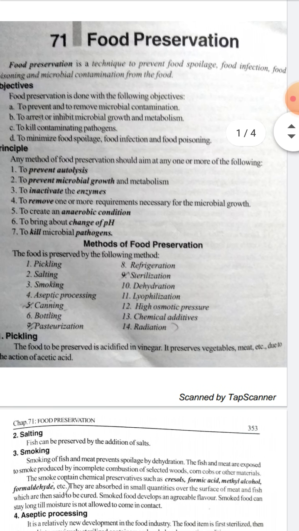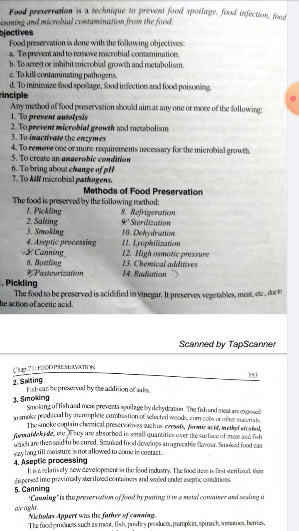So these are the methods of food preservation. We have 14 methods: pickling, salting, smoking, aseptic processing, canning, bottling, pasteurization, refrigeration, sterilization, dehydration, lyophilization, high osmotic pressure, chemical additives, and radiation. We'll see the methods of food preservation one by one.